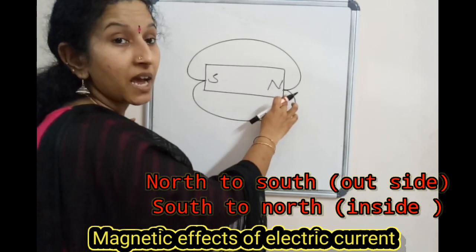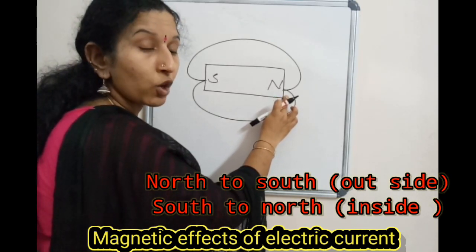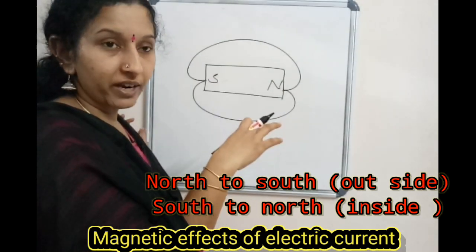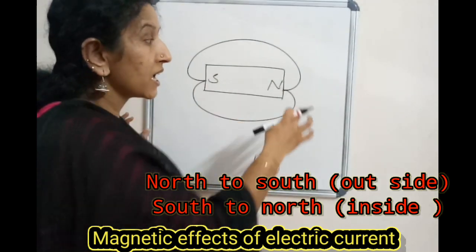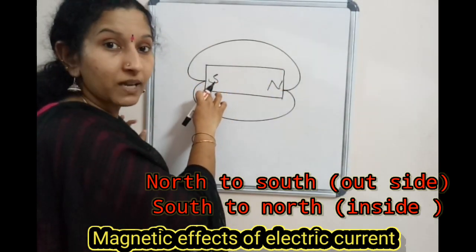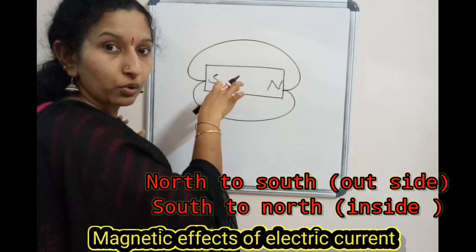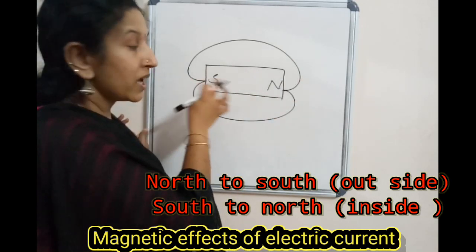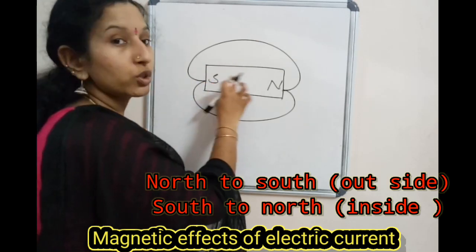Magnetic field lines emerge from the north pole. Emerges from the north pole means it starts from the north pole, right? Merges at the south means it goes through to the south, okay? So it starts from the north and goes to the south, and inside it is from south to north.